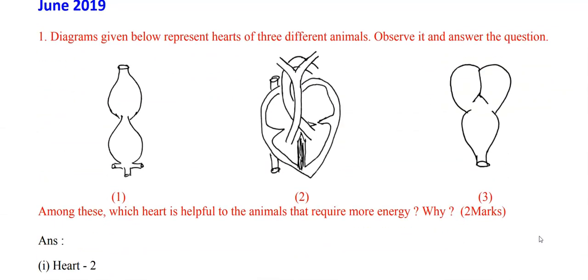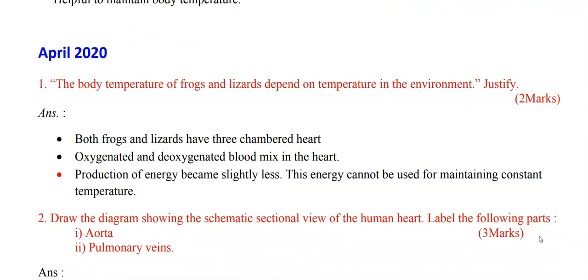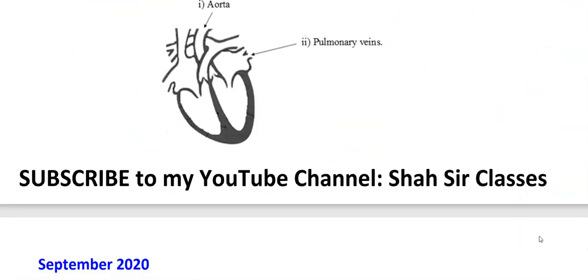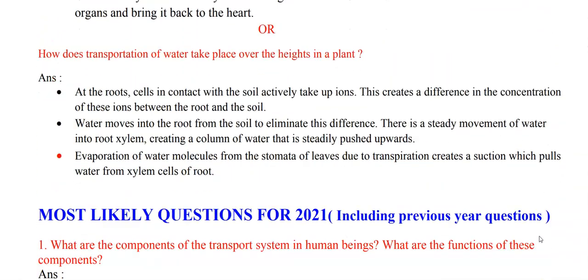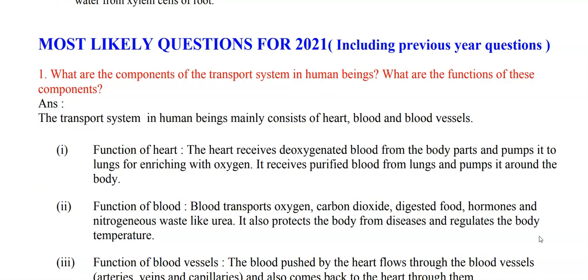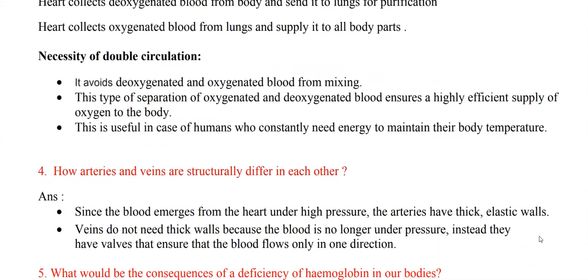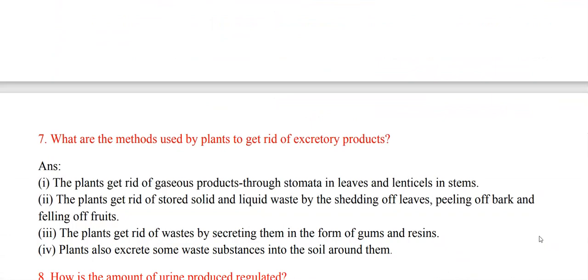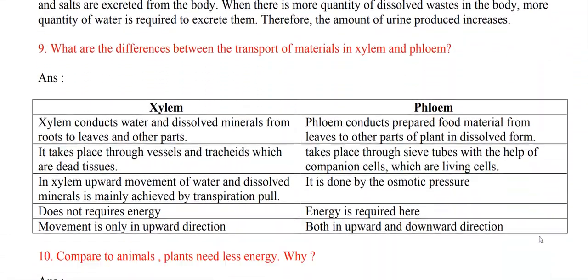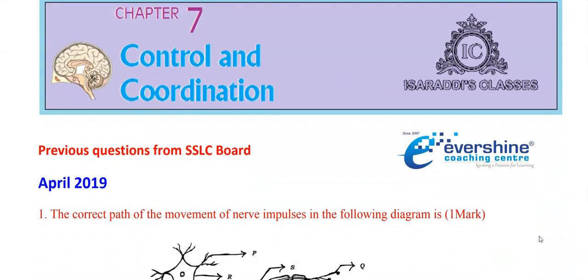As you can see here, this question was asked in June 2019, and this question was asked in April 2020. Children, please go through all these questions, and these are the most likely questions for 2021. I'm just scrolling down. As you can see, both the questions and answers are given here, so that you will get an idea of how a question may be asked this year. Is the concept clear? I hope so.